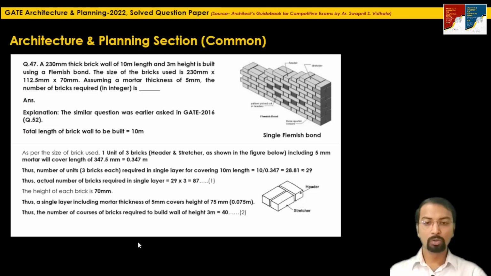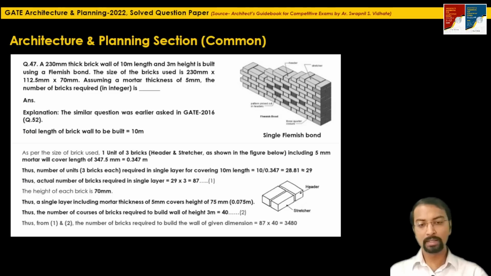Okay. So what will be the number of courses of bricks required to build a wall of height 3 meter? 3 divided by 0.075 meter, you will get 40 brick courses required to construct a wall of height 3 meter. So we have calculated here the requirement of bricks in one single layer. If we simply multiply by the number of courses, we will get the total number of bricks to construct the entire wall of that particular length and height.